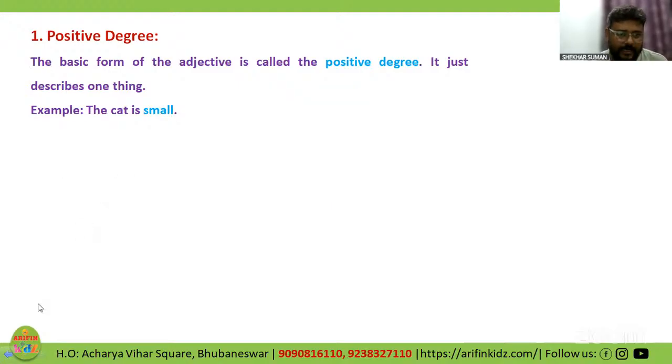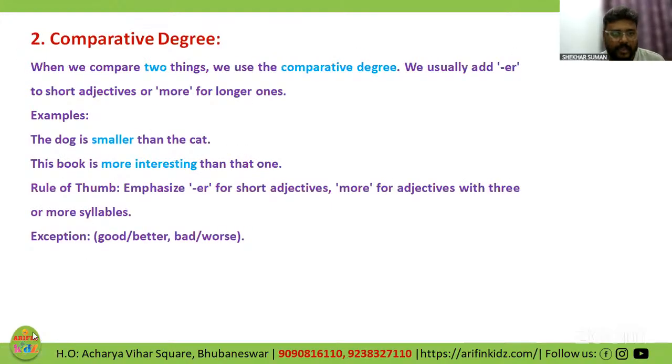Now, when it comes to comparative, yes, Ashmit, correct. When it comes to comparative, we will be comparing two things or two people. When we compare two things, we use comparative degrees, right?